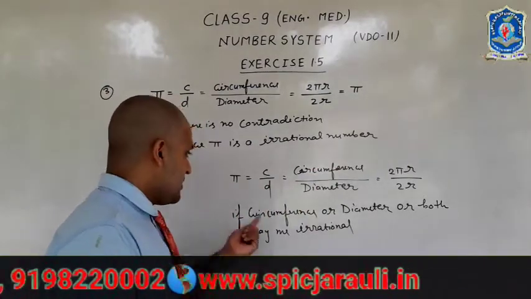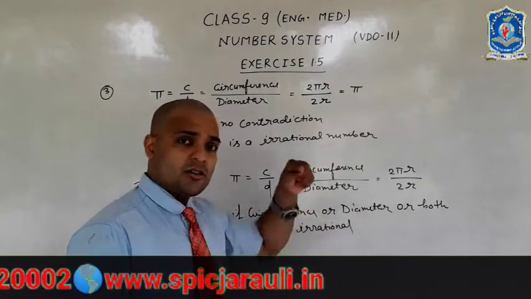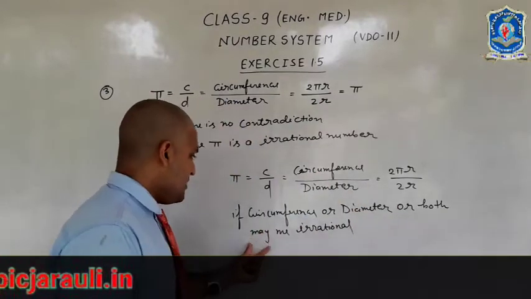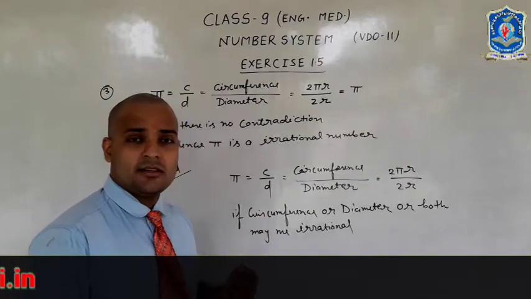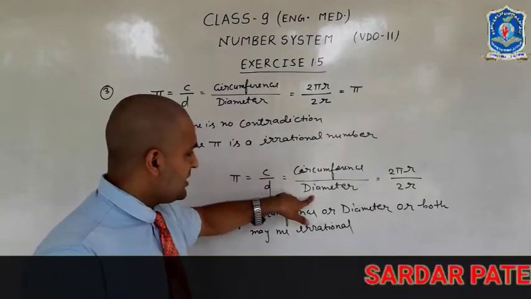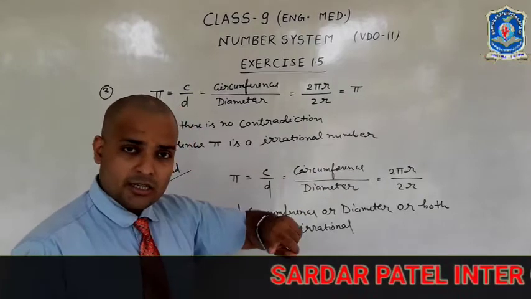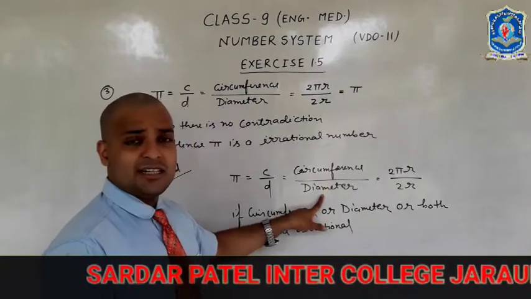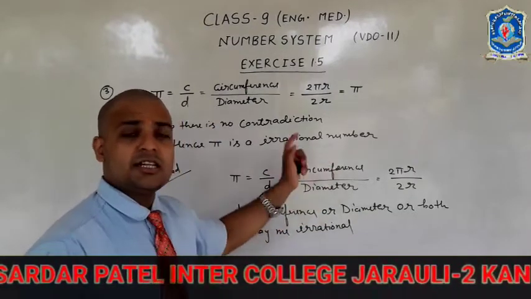But the circumference or diameter or both may be irrational. If this is rational and this is irrational, the whole value is irrational. If this is irrational and this is rational, then the whole value is irrational.